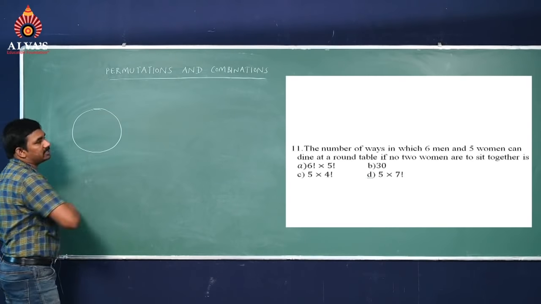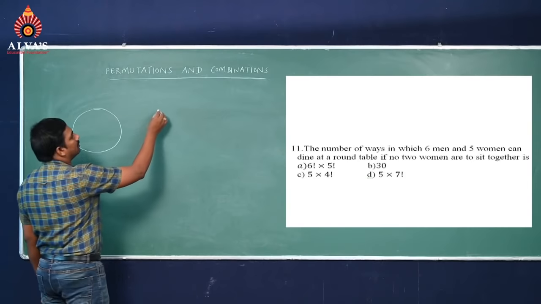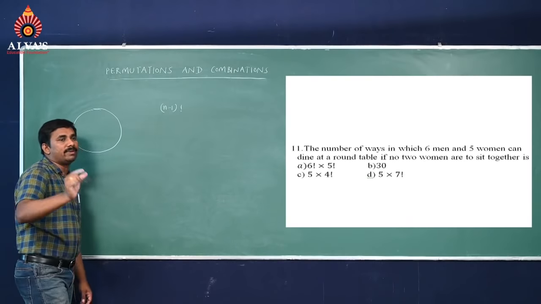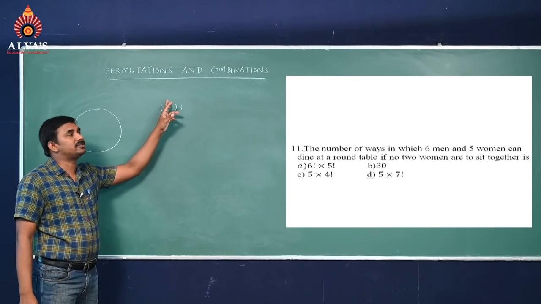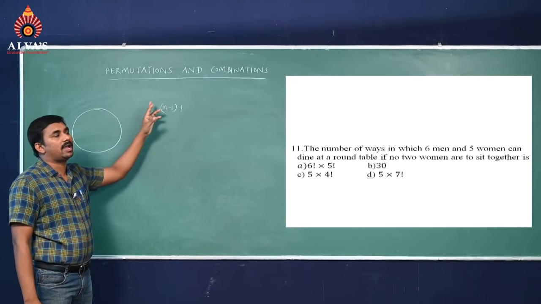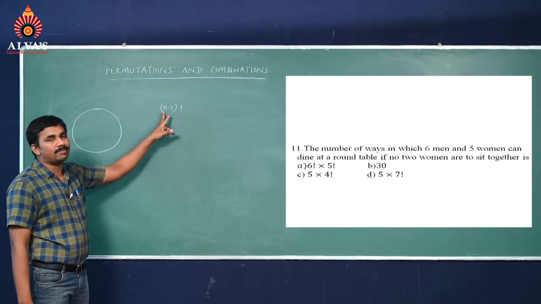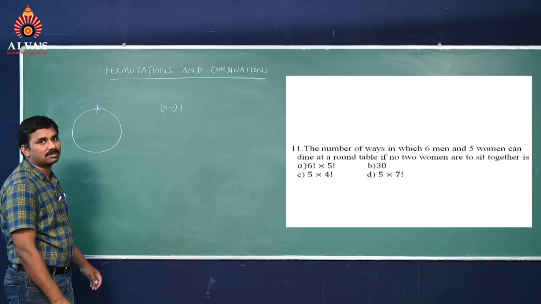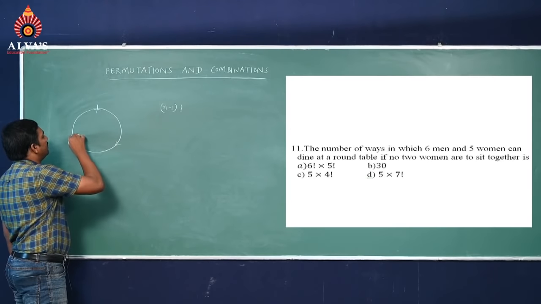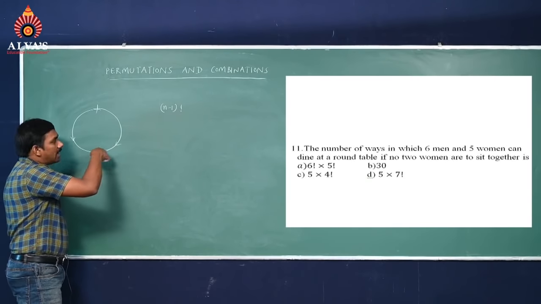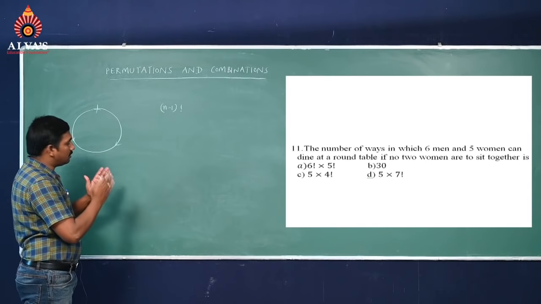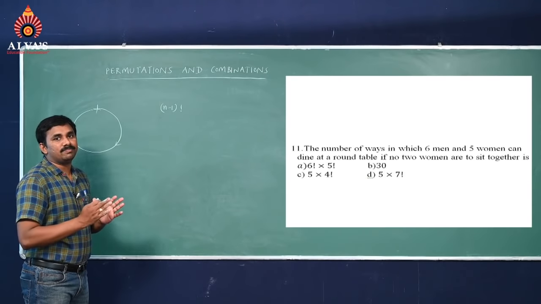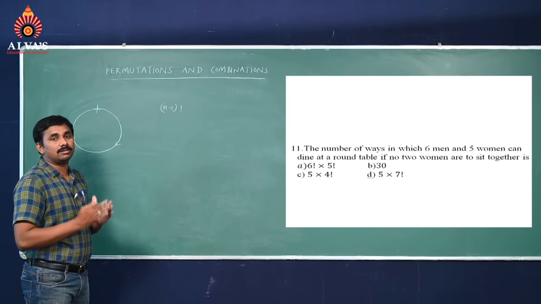In circular permutations, I would like to tell some formulas. The number of circular permutations of n objects around a circle is n minus 1 factorial, because one person, one object, we have to fix. Then we can go in 2 directions, clockwise and anti-clockwise. If both directions are the same, that is a garland or necklace.